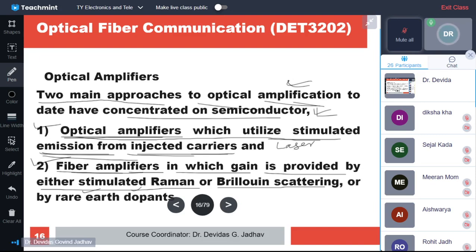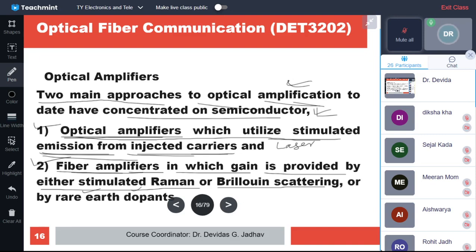With the main fiber, one more small piece of fiber is used, maybe a few hundred meters or 1 kilometer, or maybe less than that, and that fiber is connected along with the main fiber wherever the amplification is required. That fiber uses the principle of stimulated Raman scattering or stimulated Brillouin scattering for the amplification.